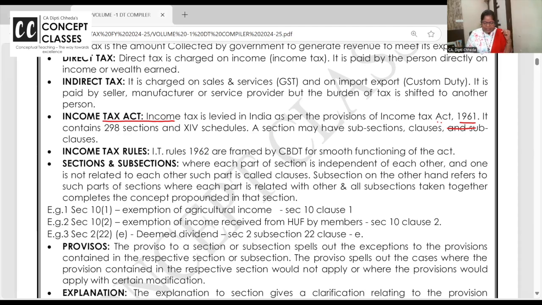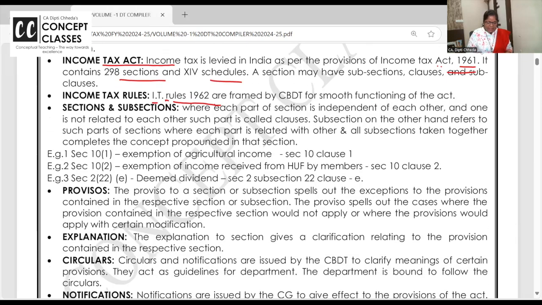So income tax is supported by Income Tax Rules 1962. Now, this act has chapters, sections, schedules. Then there is section and clause. There is section 2, subsection 22, clause E. This is the way you have to read.